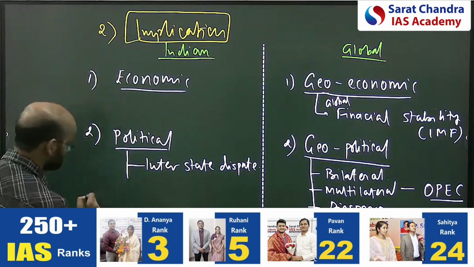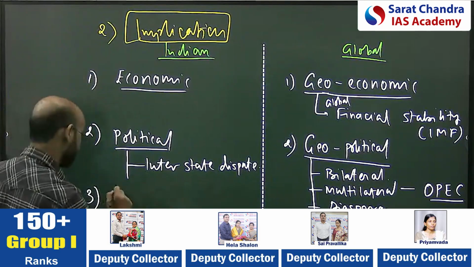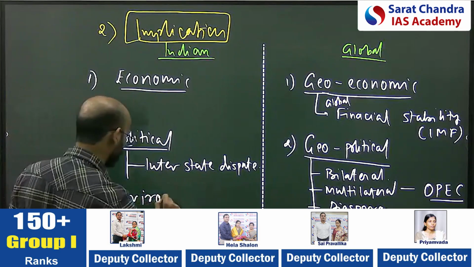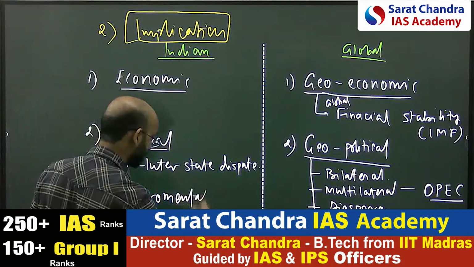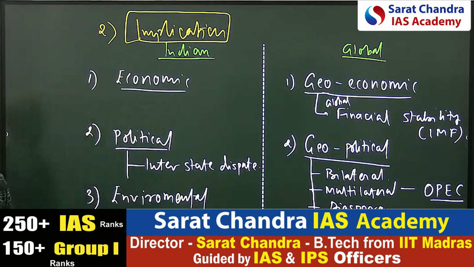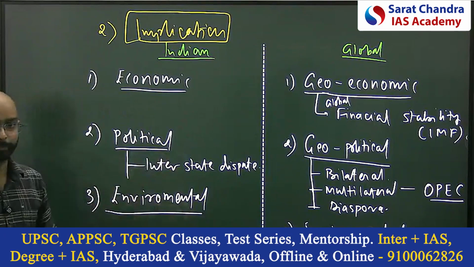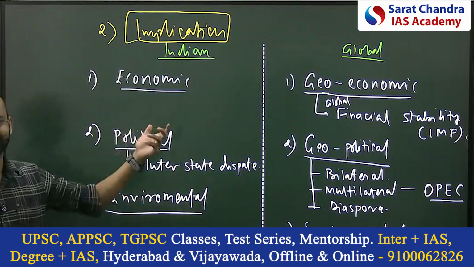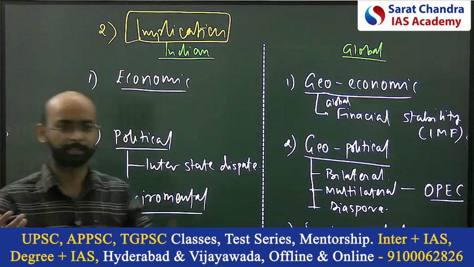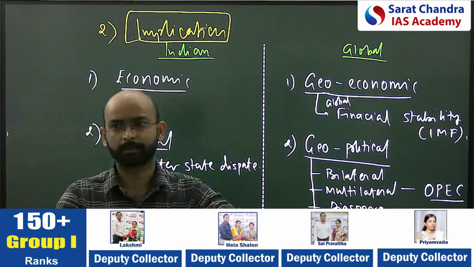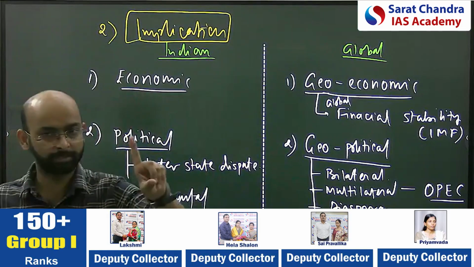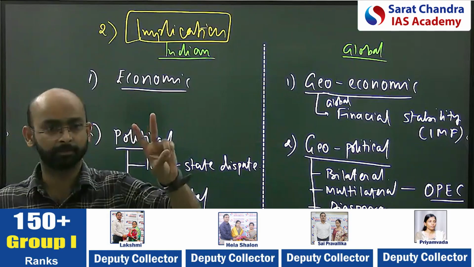Okay. Third will be the environmental. We don't have to change our templates too frequently, otherwise it won't be a template. Environment, same. Just that we removed geo. Economic we can write, na? Fiscal deficit, those economic dimensions you will get. There are different dimensions: fiscal policy dimension, monetary policy dimension, right?